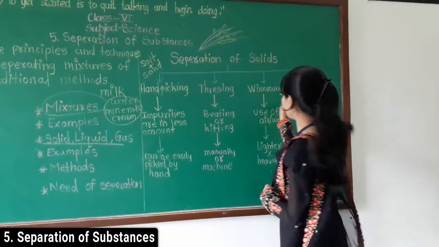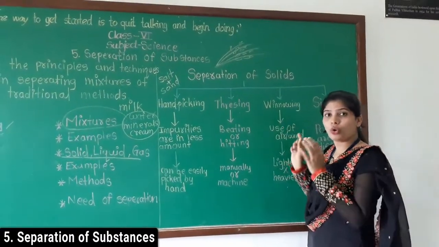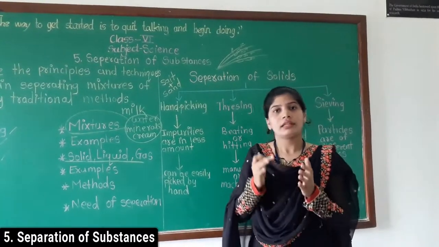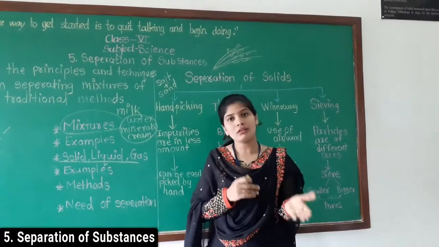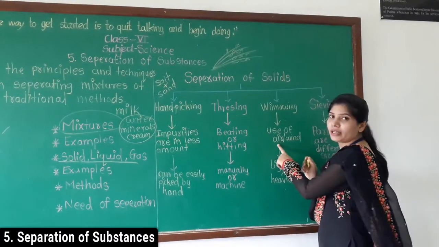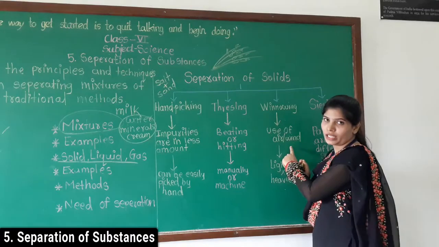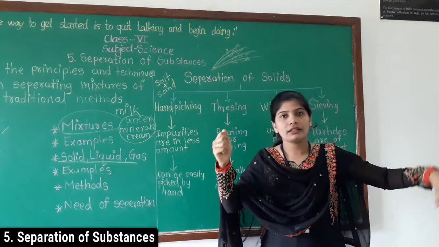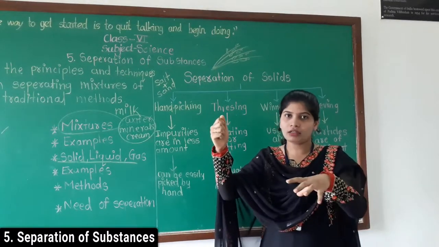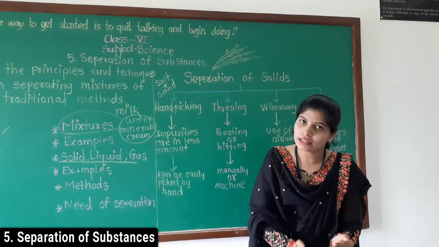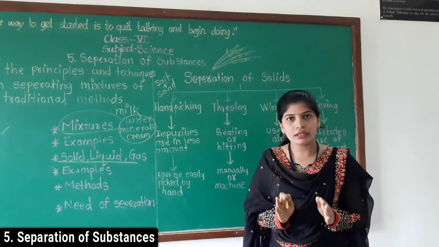We can use the winnowing method only when the impurities are light in weight. Why? Because in winnowing we are using air or wind. We shake, and when the air is coming, the lighter part separates and the grains are collected downside. Understood the winnowing?